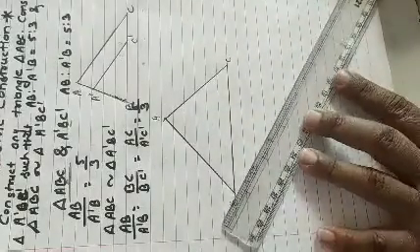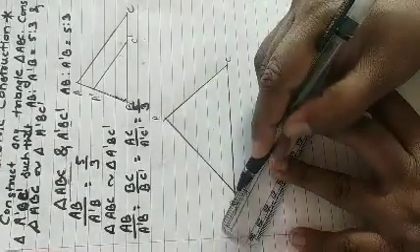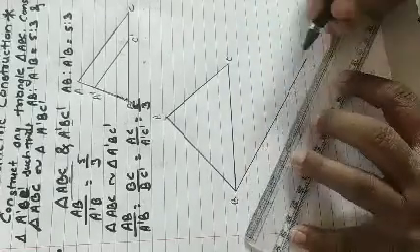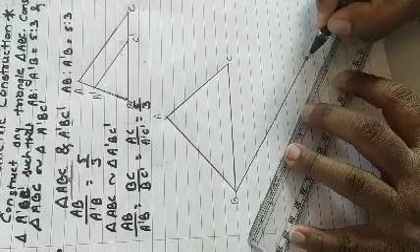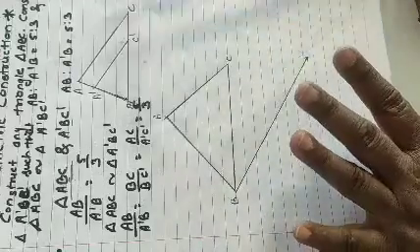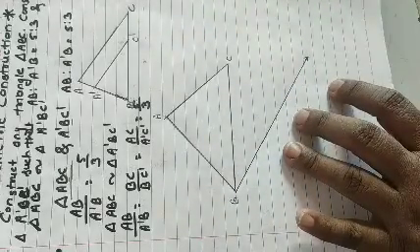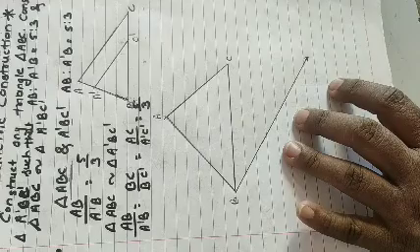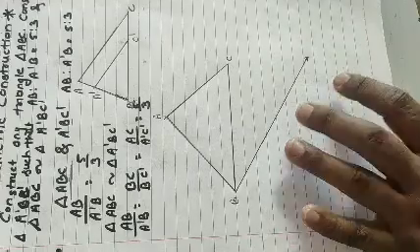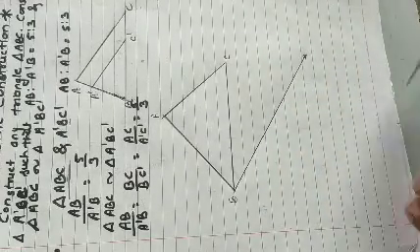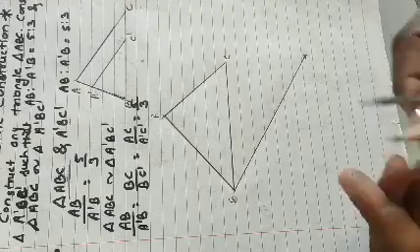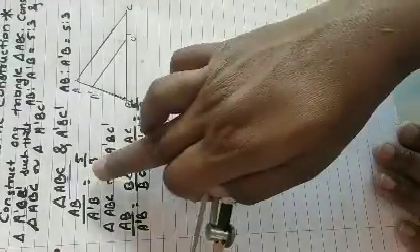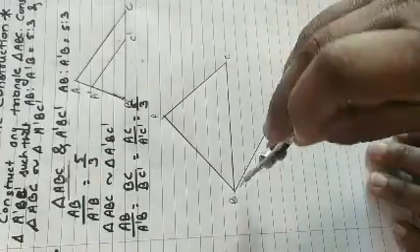So for that I have to take any acute angle from B below the line. I am using a pen here, but you are going to use a pencil, because if I use the pencil here it looks faint. Now the next step is we have to divide this into 5 equal parts. To do that I have to take a sufficient distance in my compass, and divide this into 5 equal parts.